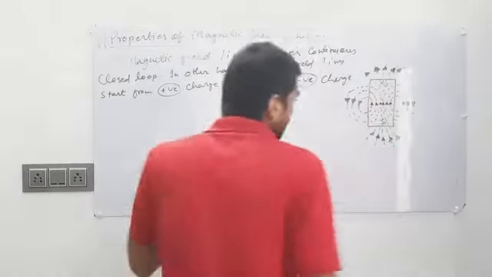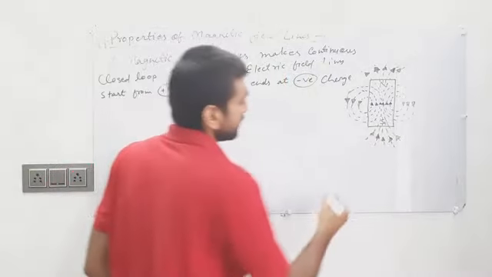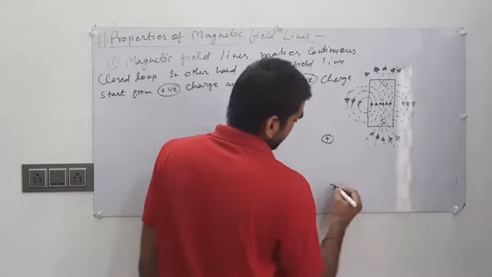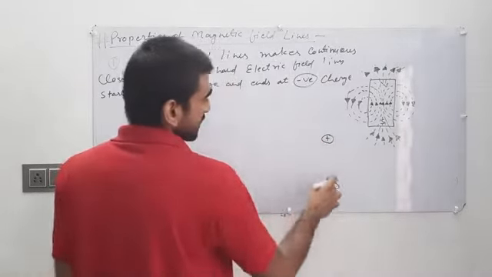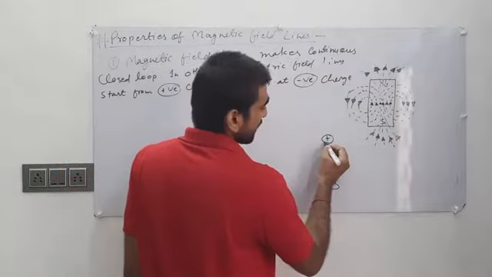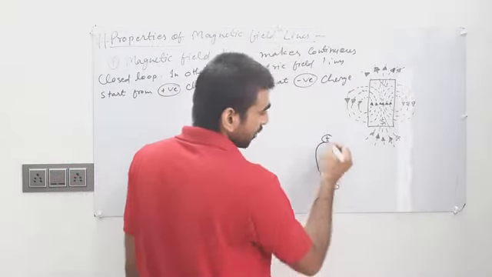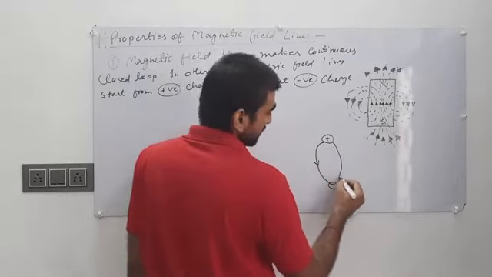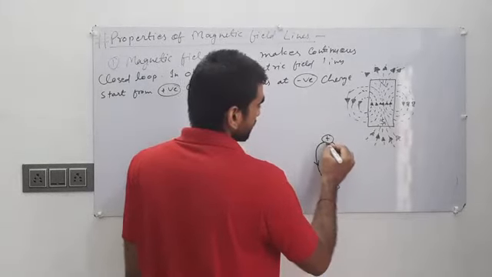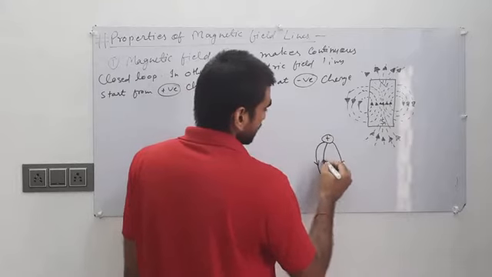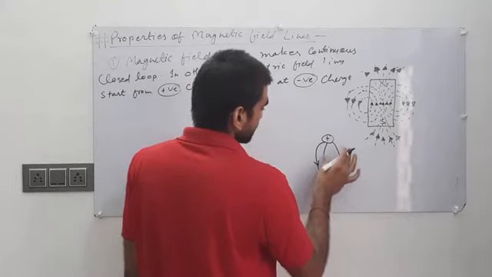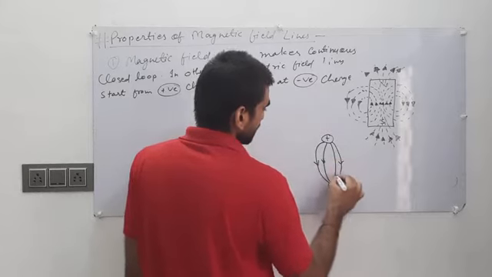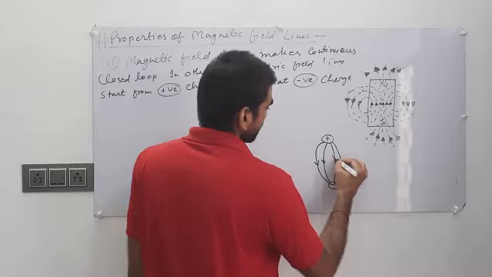Now if we draw the pattern of electric field lines, if this is a positive charge and this is a negative charge, then electric field lines start from or originate from the positive charge and end at the negative charge. The pattern is like this.